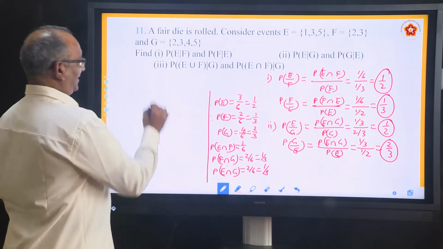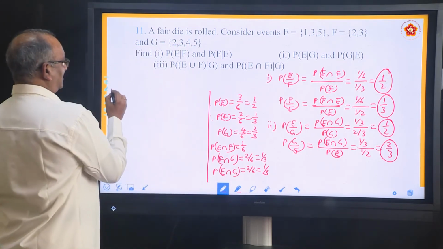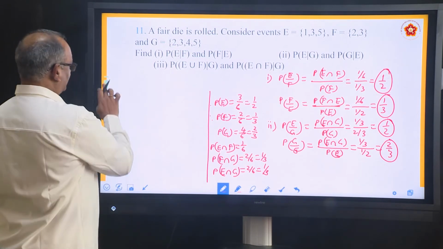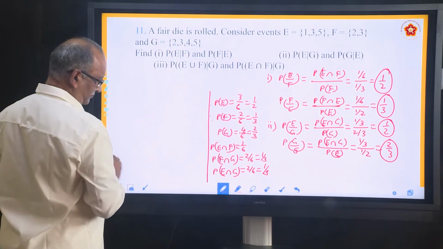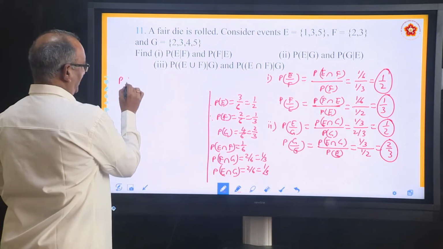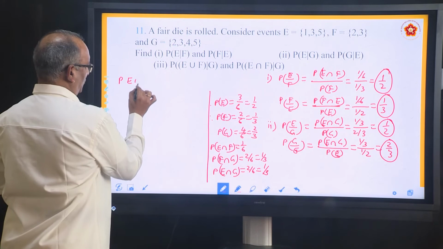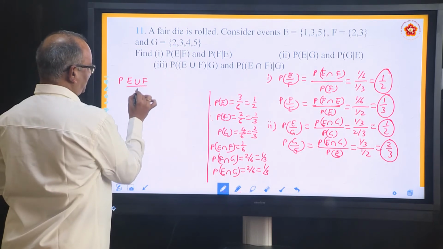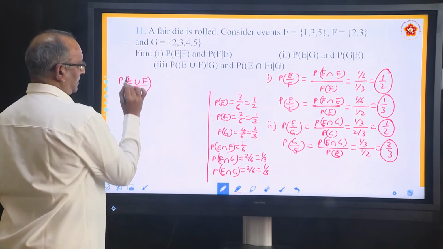This one only we are taking. So how do you write P of E union F by G?